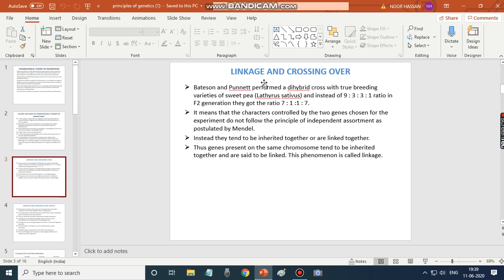So this is about linkage and crossing over. Bateson and Punnett performed a dihybrid cross with two breeding varieties of sweet pea, Lathyrus.